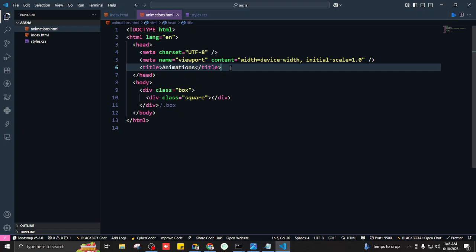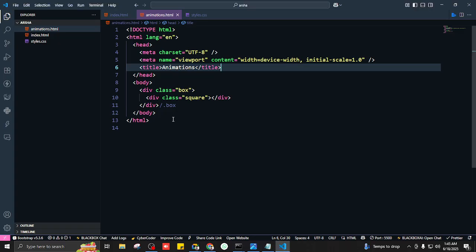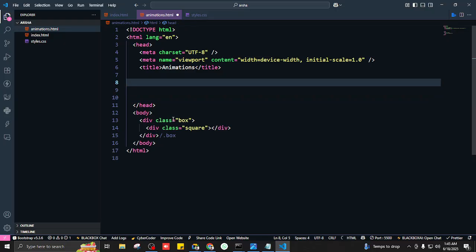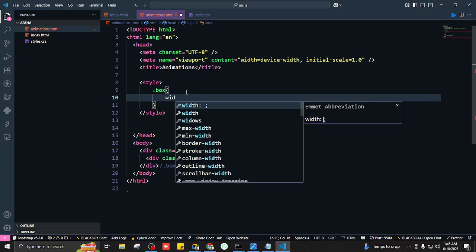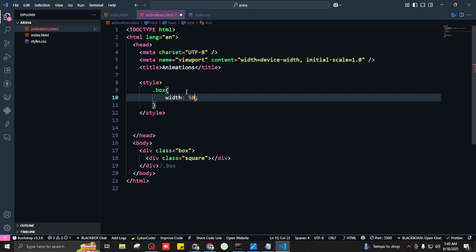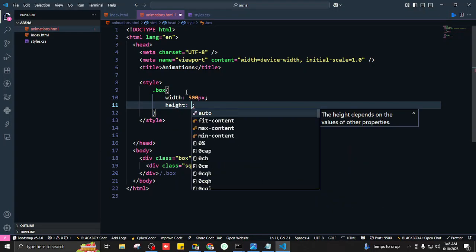We've created a new file with the name of animations because we are studying a new topic, and after studying this topic we are going to apply this on this image. I'm going to do internal styling so we can make fewer files. So I'll write style, and then I'll target the box. I'll give it some width, maybe 500 pixels would be good. Height should also be 500 px.